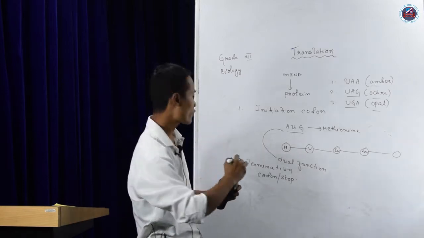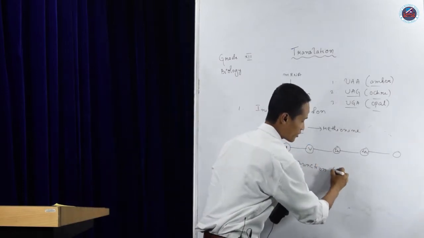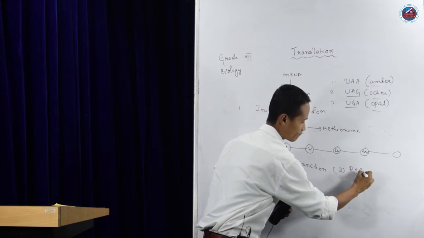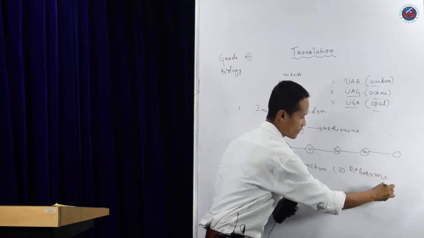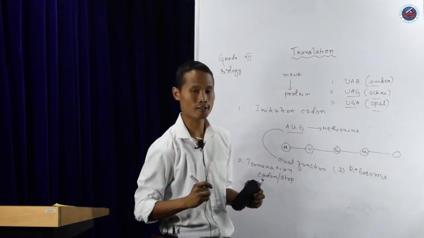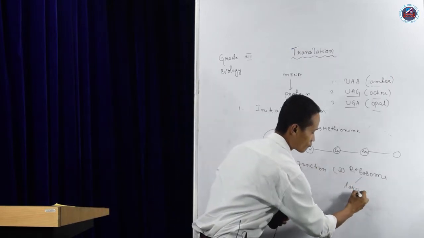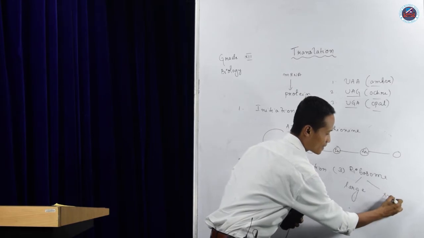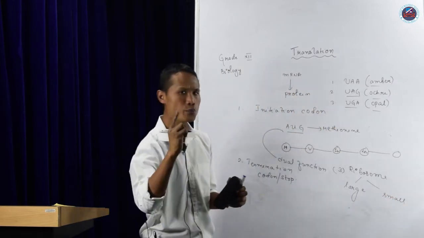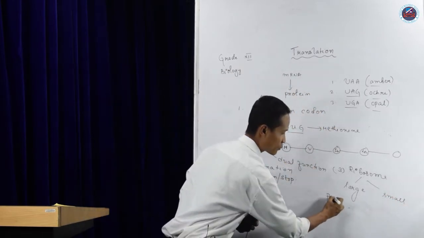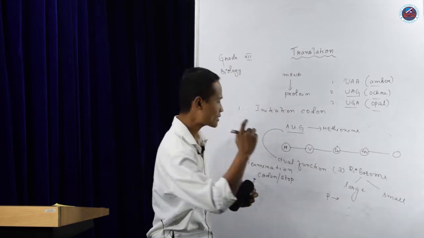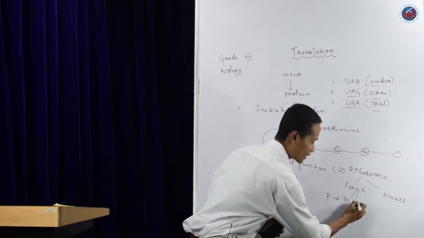The third thing that you have to know is about the ribosome. As you know, the ribosome has two subunits, large and small. For prokaryotes, I'm just writing P, it is 70S.